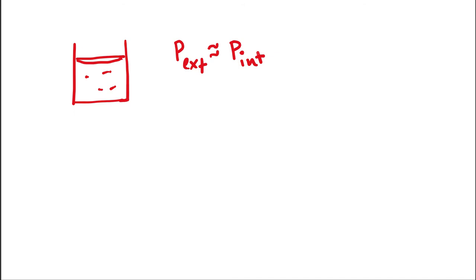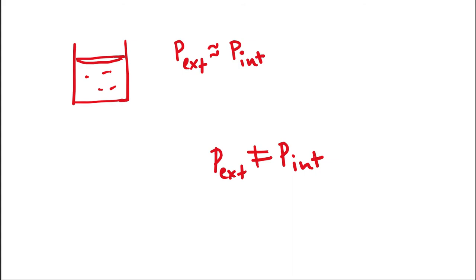And there are other paths where you can abruptly bring the change. How? P external is quite a different value than P internal. Maybe it is bigger than P internal or much smaller than P internal. So when P external is not equal to P internal, the change is going to happen very quickly. When P external is much higher than P internal, compression happens quickly. When P external is much smaller than P internal, the gas pushes the piston quickly and there will be expansion.